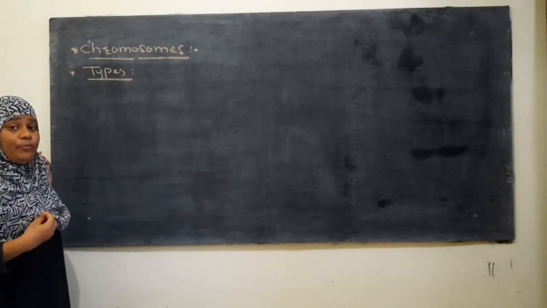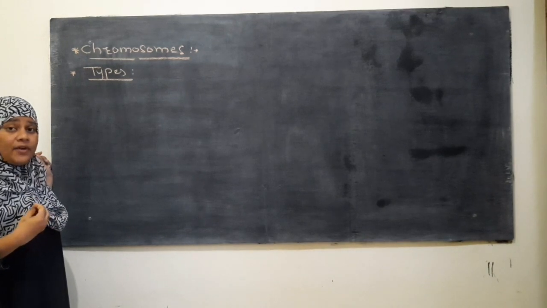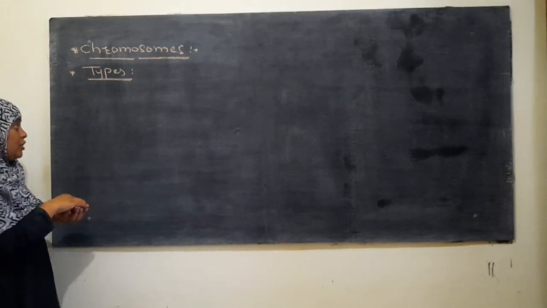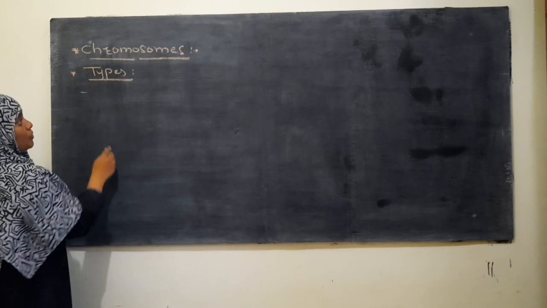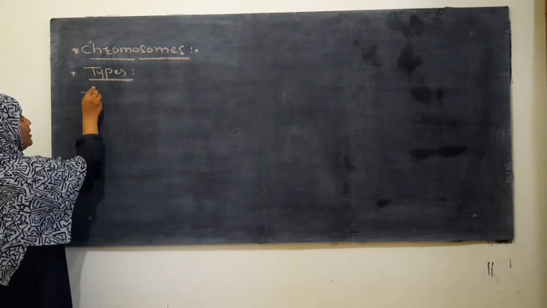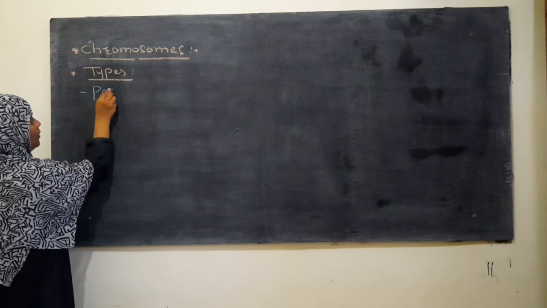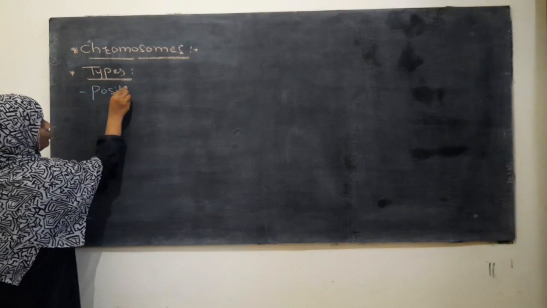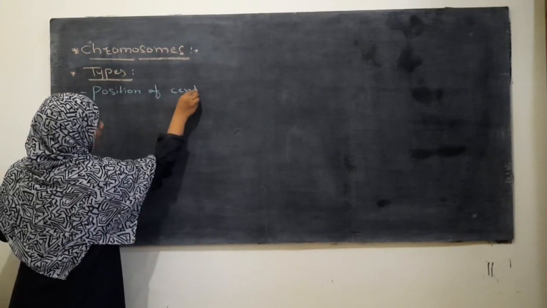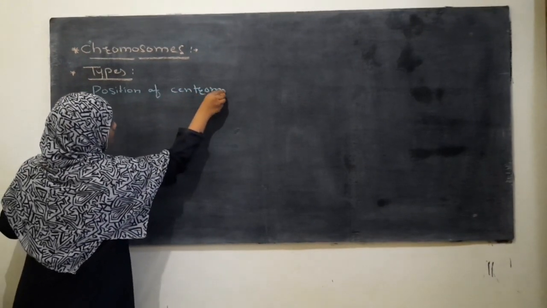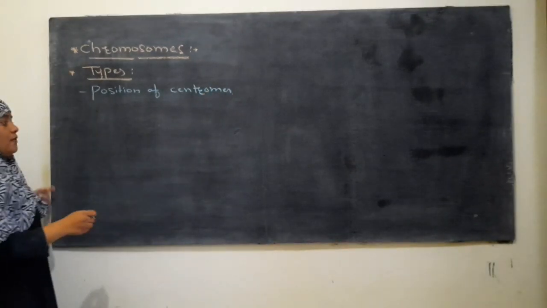The types of chromosome are classified on the basis of the position of the centromere.